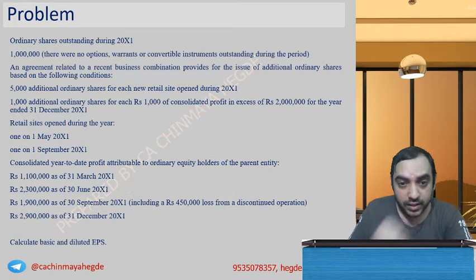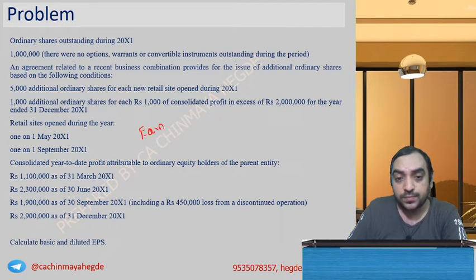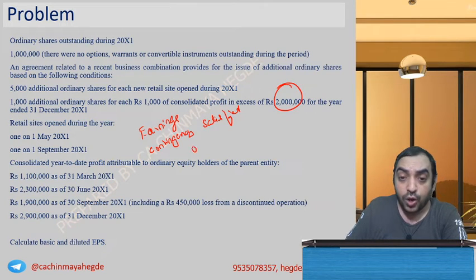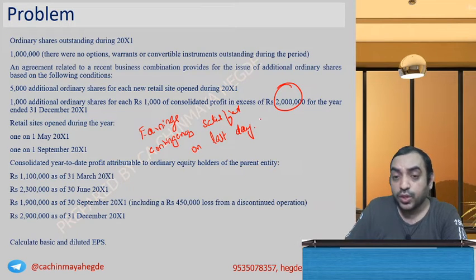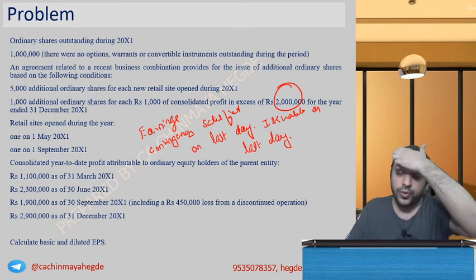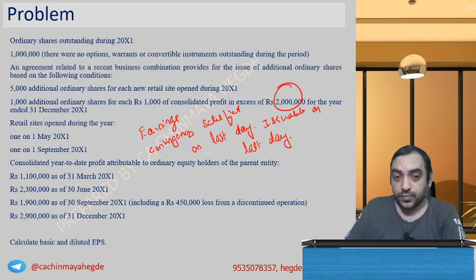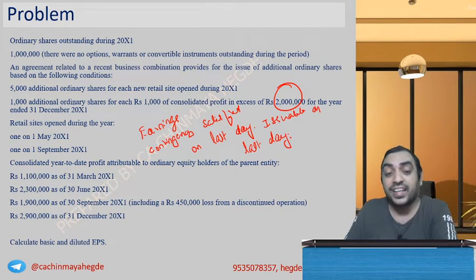I repeat, the earnings contingency is satisfied, gross 20 lakh, on the last day. So shares are issuable on the last day. Therefore, the outstanding period, what do we say, from the date of issue till the year end?